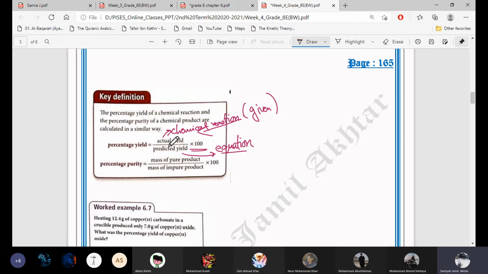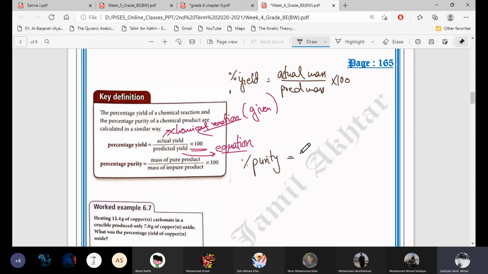Instead of actual yield, you can also write actual mass divided by predicted mass multiplied by 100. So this is your percentage yield. And for percentage purity, mass of pure product.